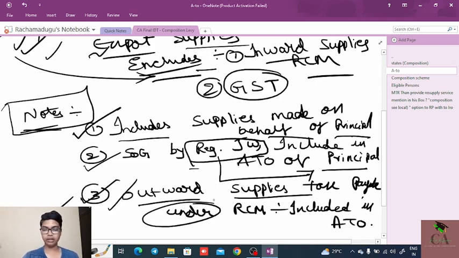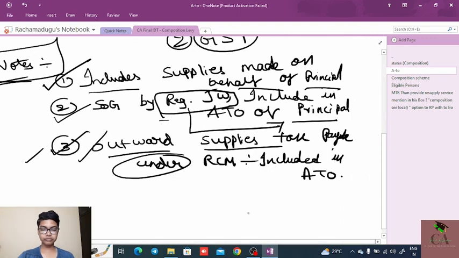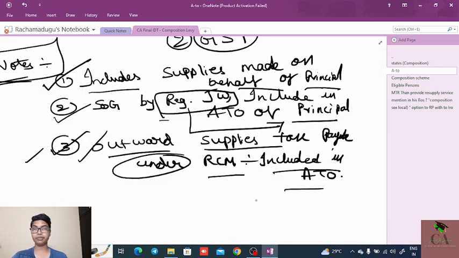Next, the third one, outward supplies on which tax is payable under RCM are included in the aggregate turnover. That means if in some cases we are the recipient and we need to pay the RCM, that is not included in the aggregate turnover, whereas in some cases where we are the supplier and the recipient needs to pay the RCM, in that case that turnover needs to be included in our aggregate turnover.